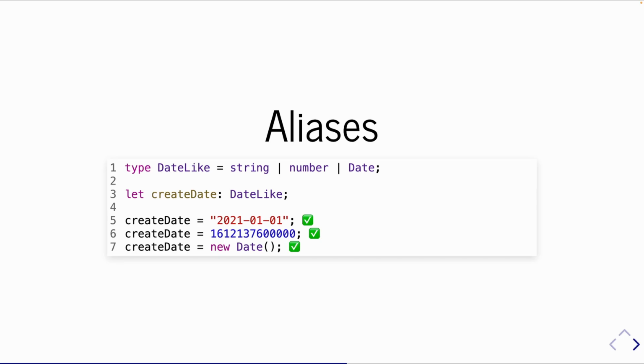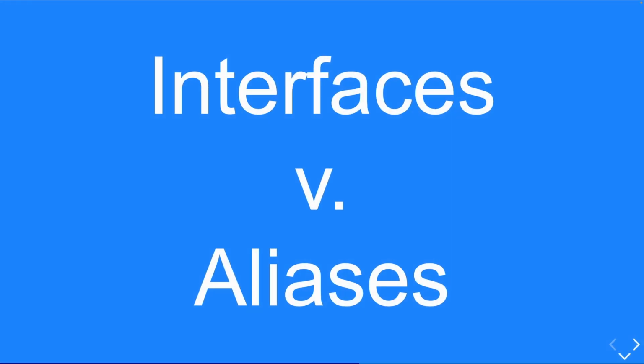So with aliases and these union types, mixing them like this, we're going back to that dynamic nature, but we're still giving those guardrails. You can assign it to whatever you want as long as whatever you want is a string or number or date. Can't assign it to literally anything. That's still a compile time error.